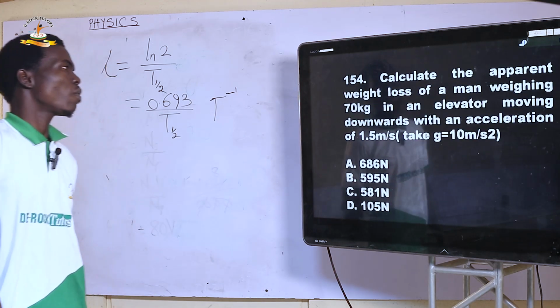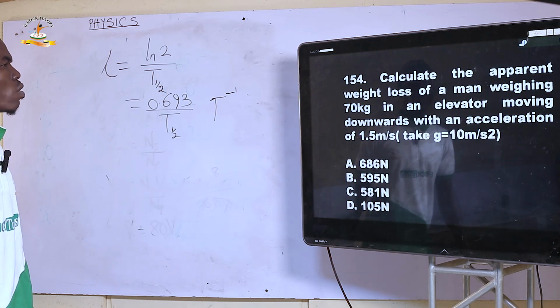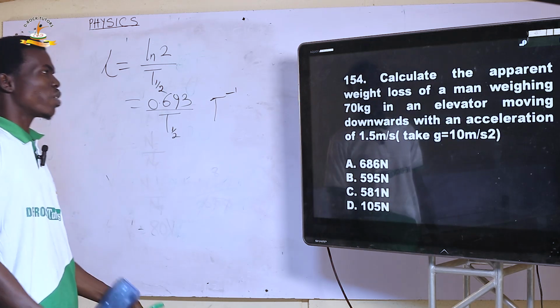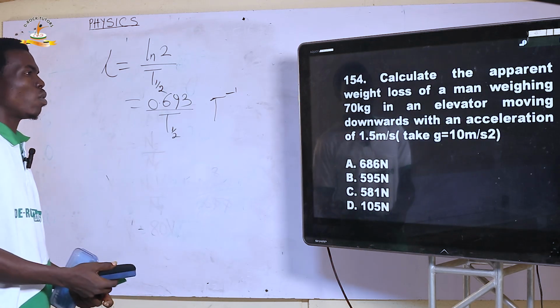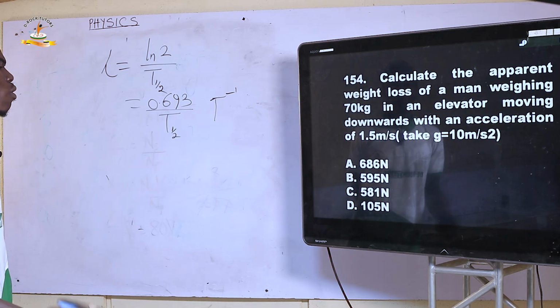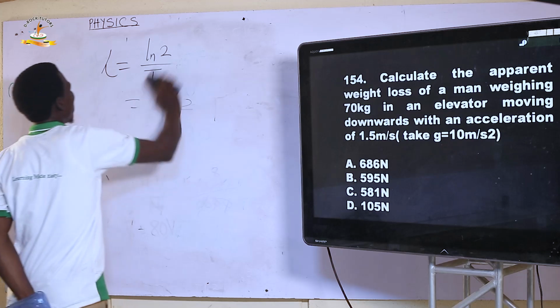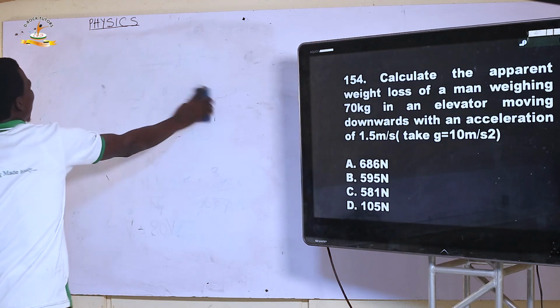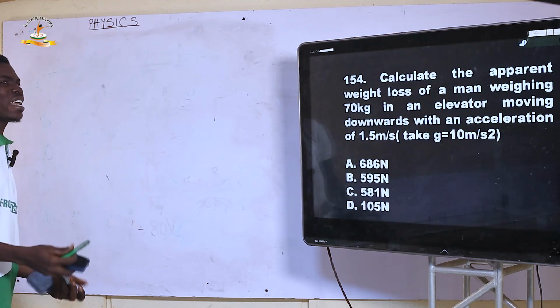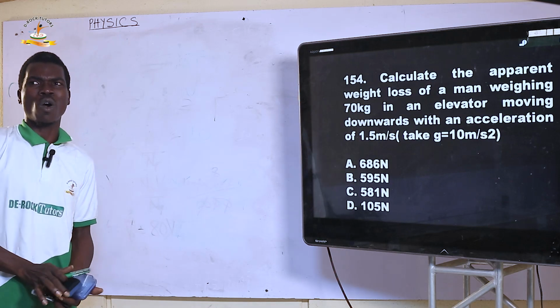Next. 154. Calculate the apparent weight loss of a man weighing 70 kg in an elevator, moving downward with an acceleration of 1.5 meter per second squared, taking g to be 10 meter per second squared. If somebody is moving in an elevator, he or she either descends or ascends.